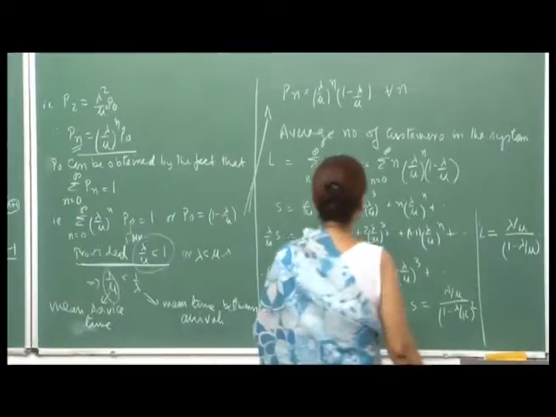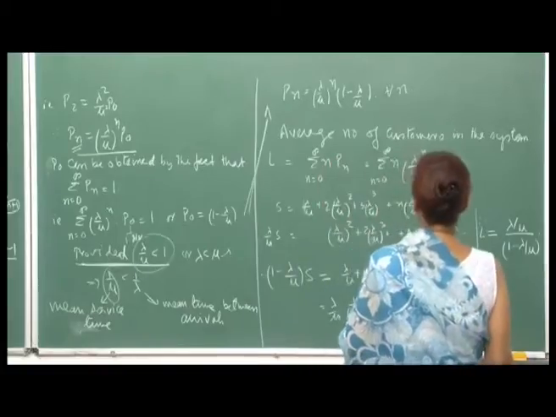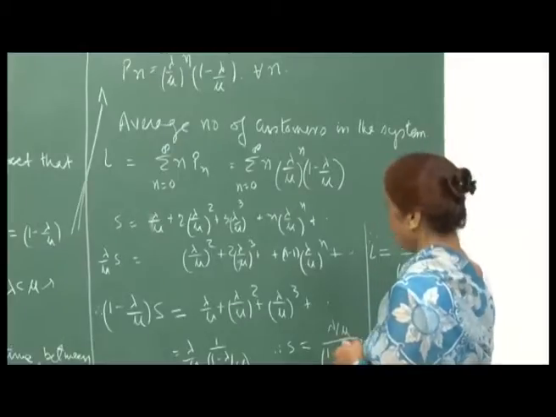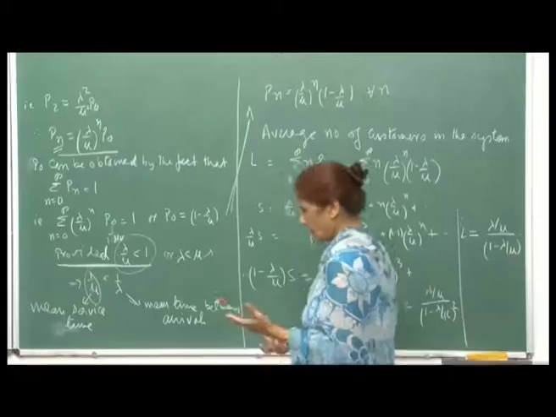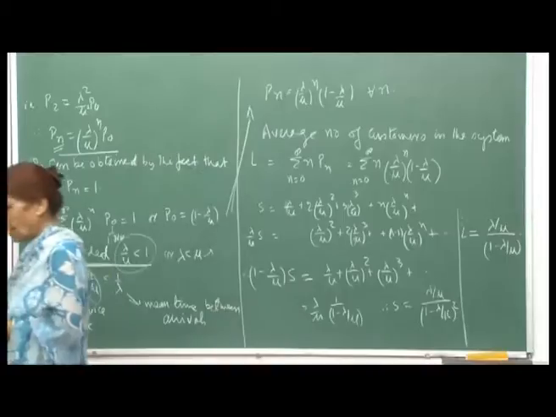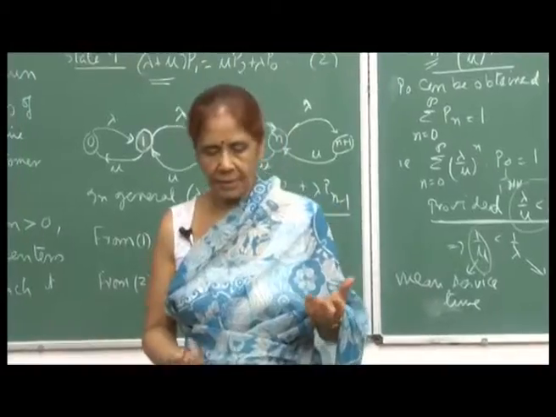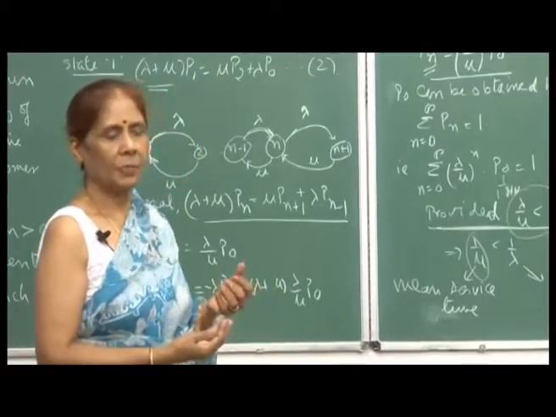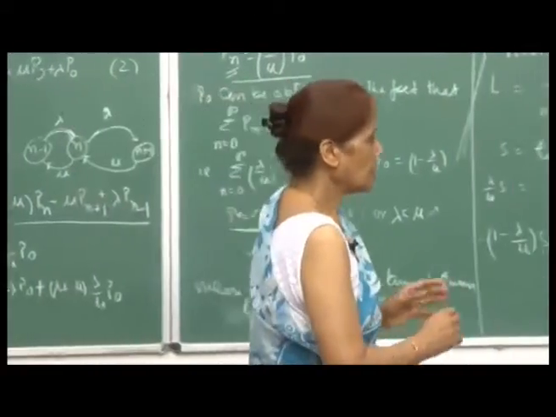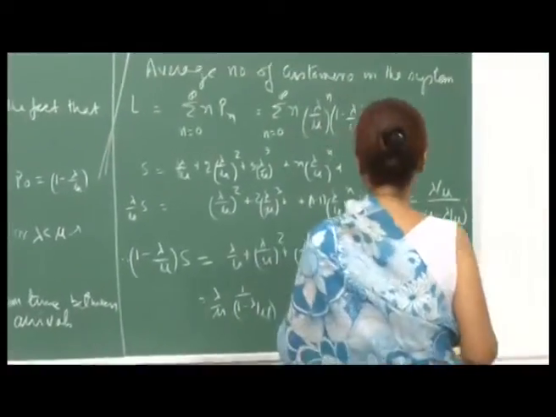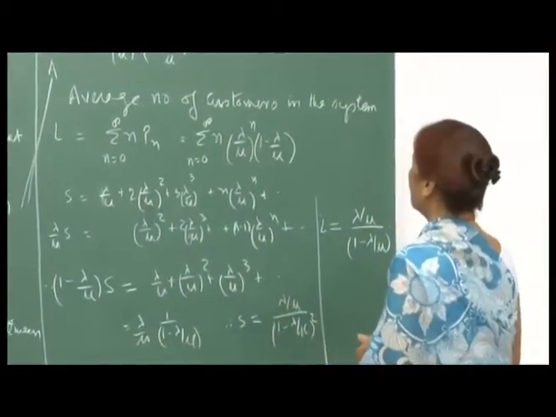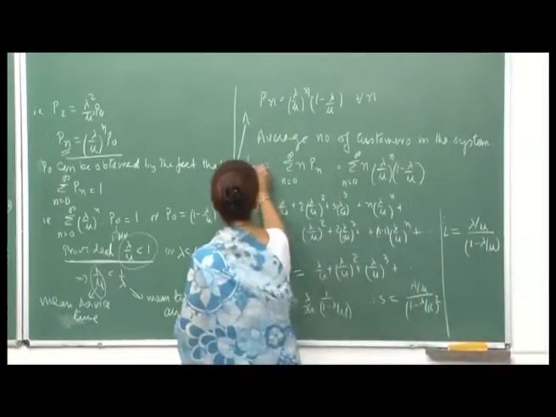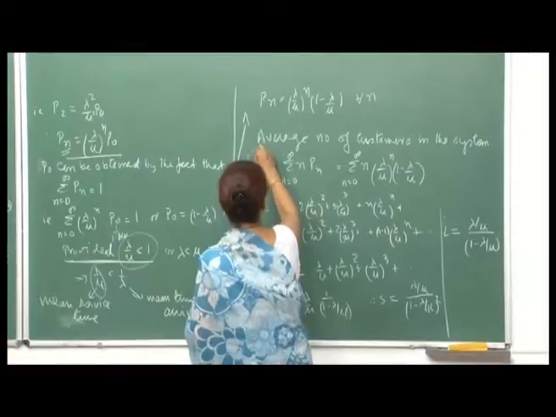Okay, fine. Now, if you want to find out the average number of customers in the system, that is, at any point of time what is the average number of people, and mostly when you design a facility you base it on the average number of customers in the system, because you should at least be able to cater to the average number of people, and then of course there can be variations. So, L is the average number of people in the system.